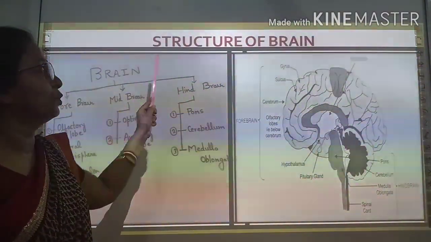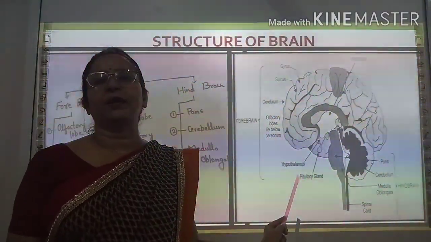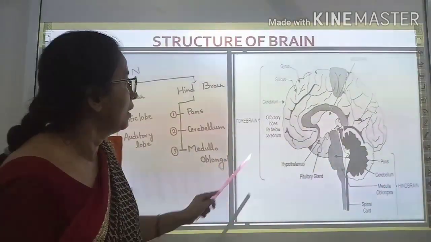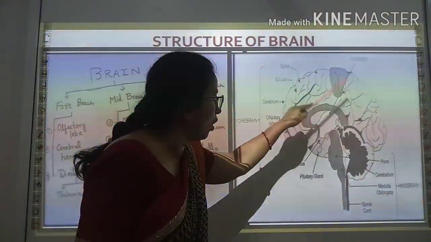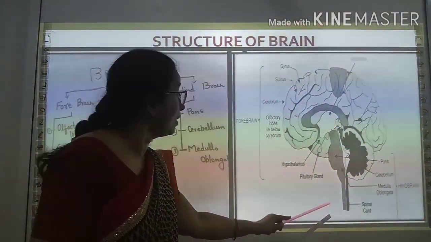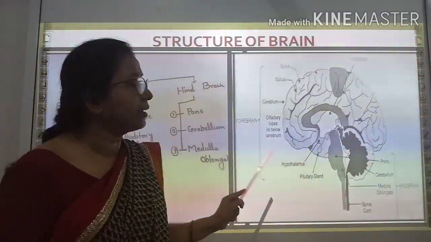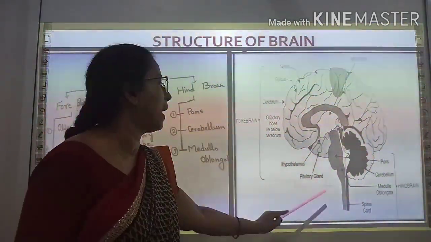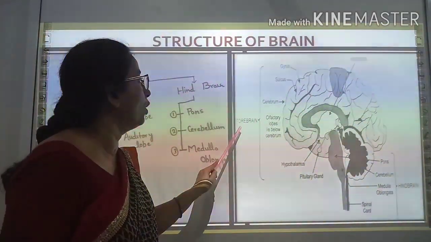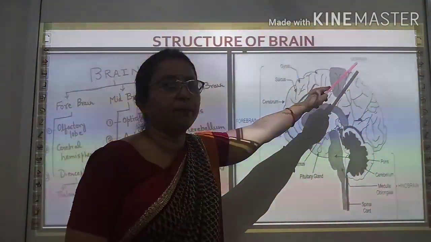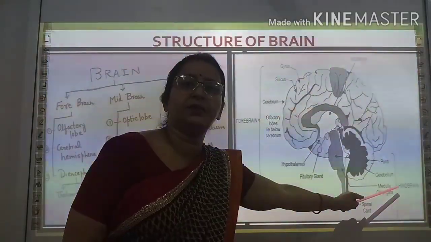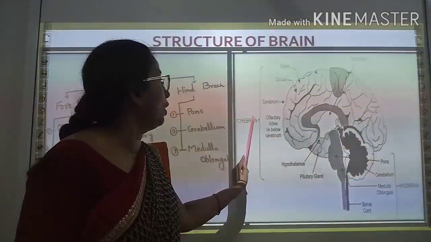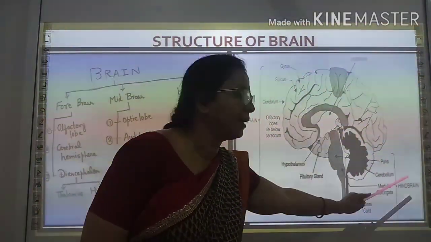Now come to the structure of the brain. You can see here, this is the structure of the brain. The brain can broadly or conveniently be divided into three parts. The first one is the forebrain, the second one is the midbrain, and the third one is the hindbrain.